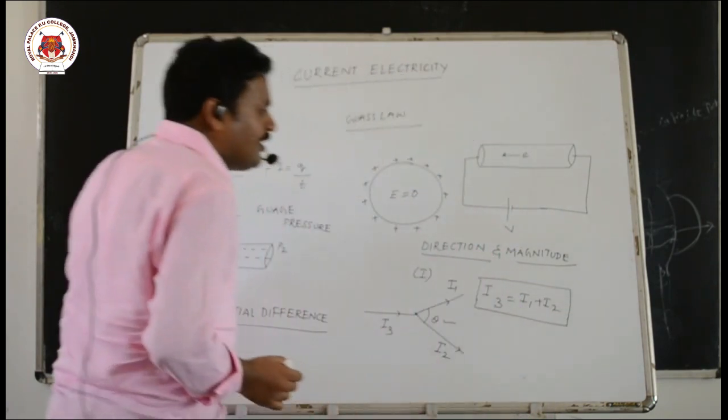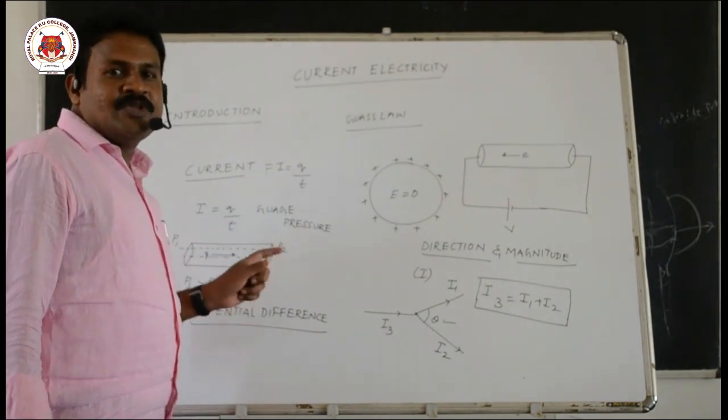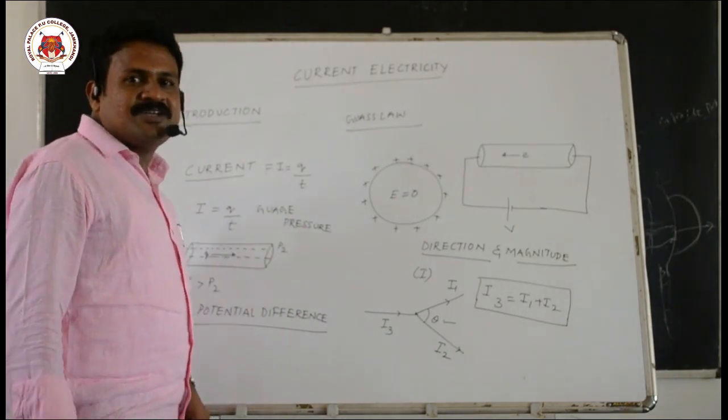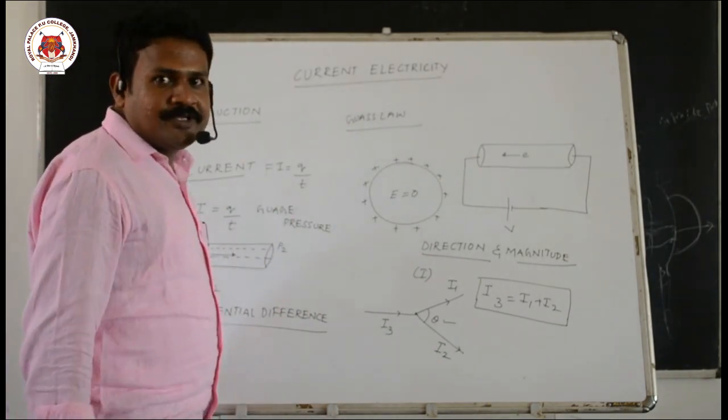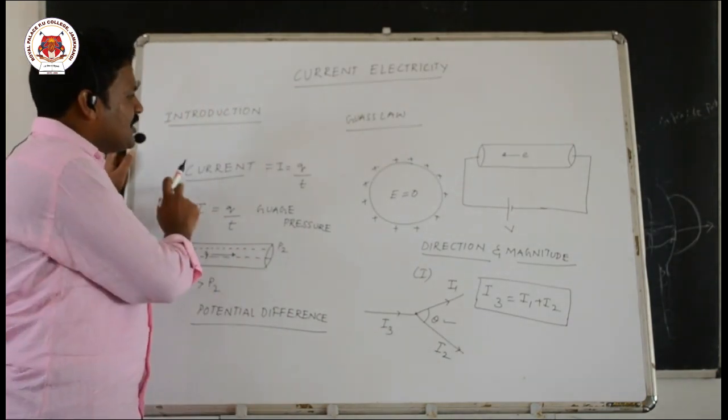Therefore, it is regarded as a scalar quantity. It is a physical quantity which has both magnitude as well as direction, but it is not considered as a vector quantity.